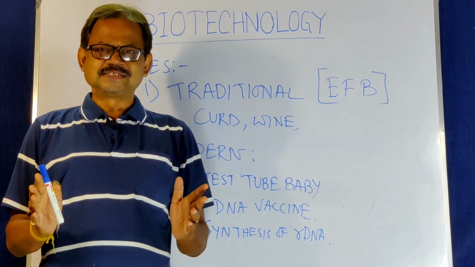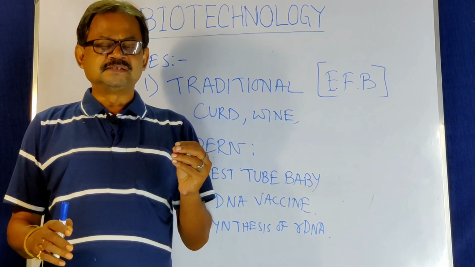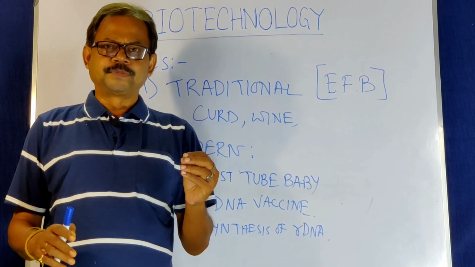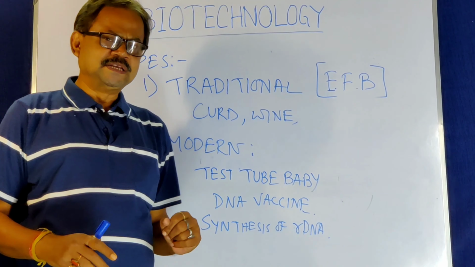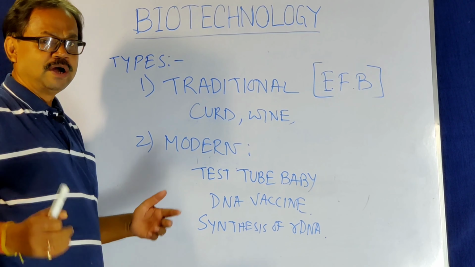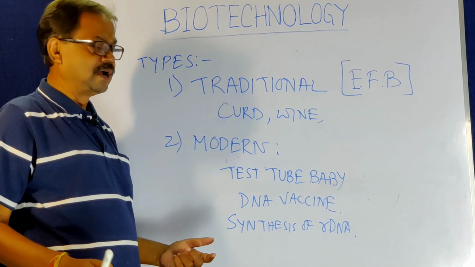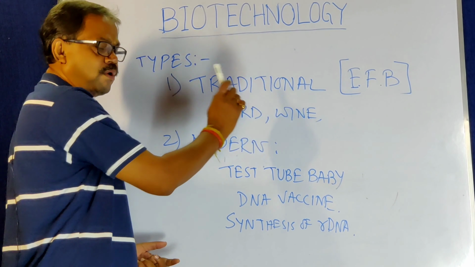Biotechnology is a very vast subject. It includes microbiology, biochemistry and genetic engineering. It has been divided into two groups: one is traditional biotechnology and another is modern biotechnology. Traditional biotechnology means what we use in our home, where very easily we can get products like curd or wine.